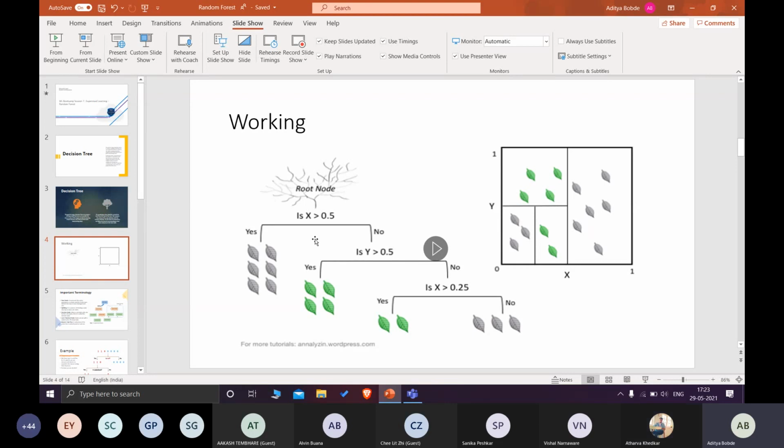Okay, so now, as was asked, on what basis will you split the data? You have to gain the maximum information. From this diagram, we can see that if I select x, if x is greater than 0.5, I am clearly segregating the green leaves and the gray leaves at once. So I will be selecting that feature. It's up to you to choose the feature which will give you the best split. That's the main aim.